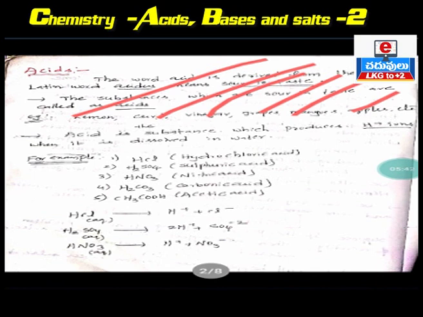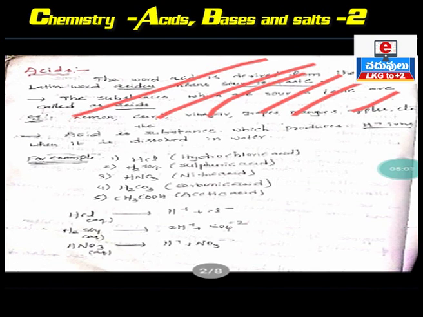Next, some scientists introduced theories on acids and bases, which you will study in higher classes when you go to intermediate. Now I will define acid according to those theories.